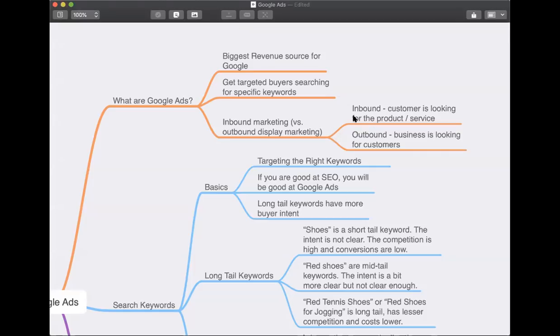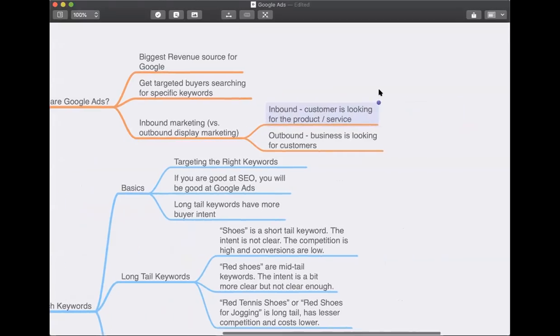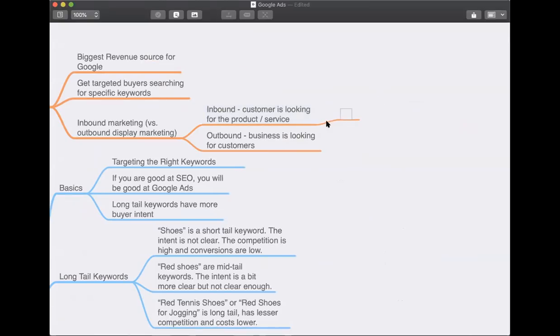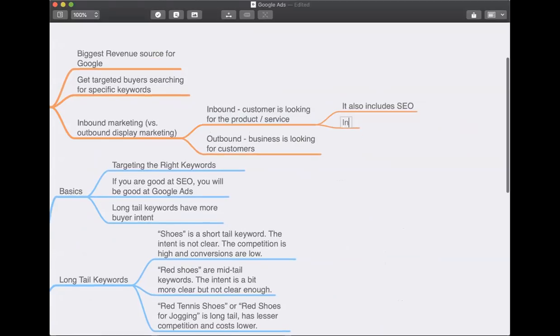So the intent of purchase is high when it comes to inbound marketing. It also includes SEO and buyer intent. Buyer intent is very high.